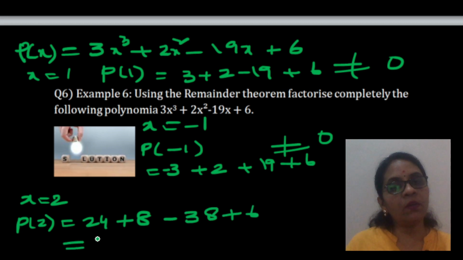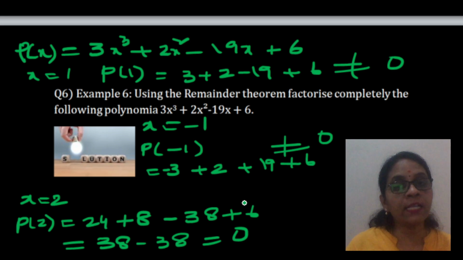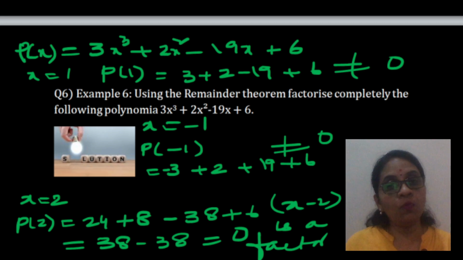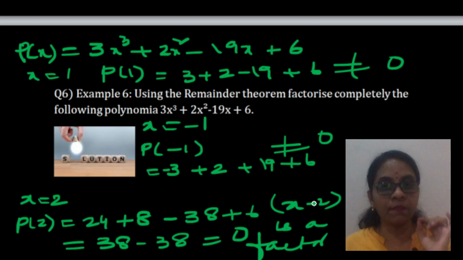So, here we got 38 minus 38, which is 0. Therefore, x minus 2 is a factor. So, we came to the first step, we found a factor.